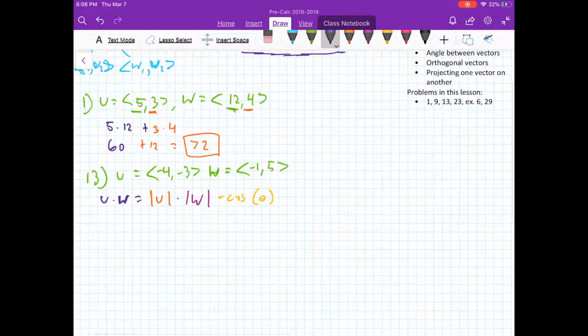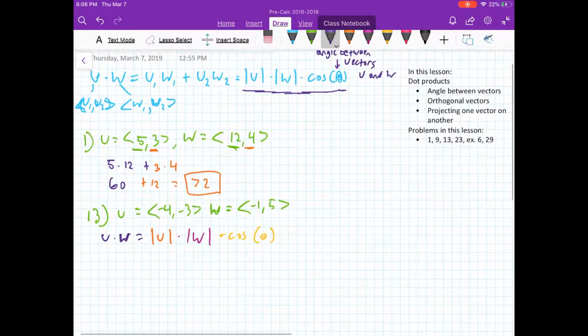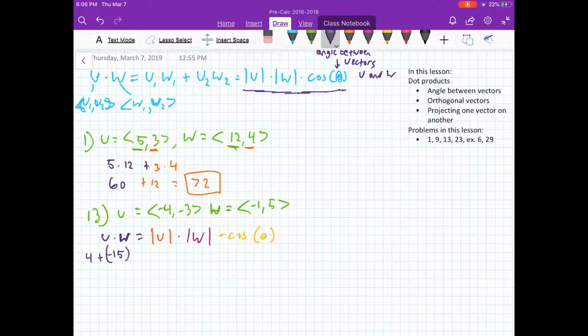Well, that would be -4 times -1, we'll multiply the x's, that'll be 4, plus -3 times 5, that'll be -15. That'll be the dot product of these two vectors. That's this first bit. Then we're going to find the magnitude of u.